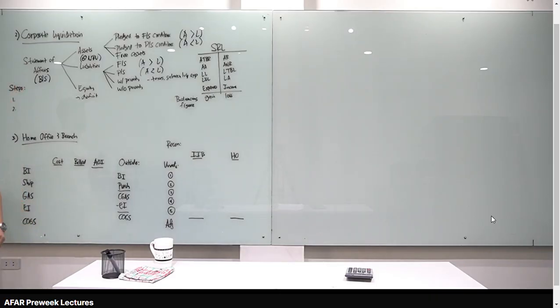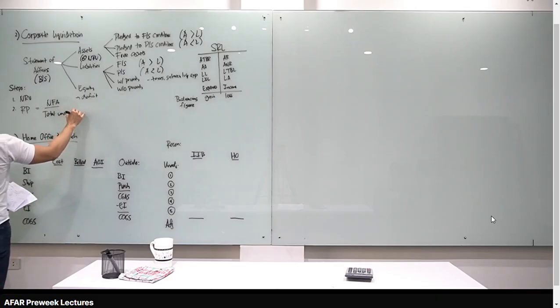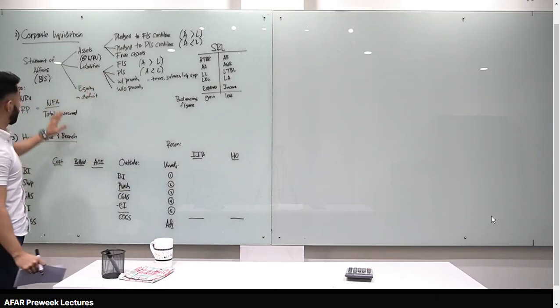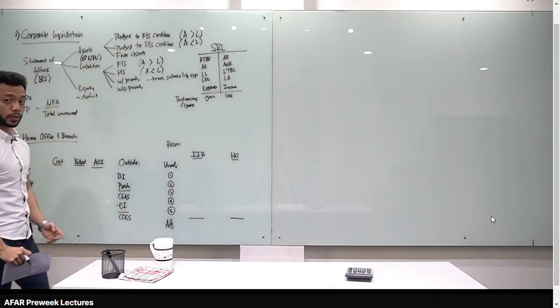And in corporate liquidation, very important yung two steps na ipa-follow natin. Number one is, compute muna natin yung NRV of all the assets. So yun yung basically cash na ipambabayad natin sa liabilities natin. And step number two is, we compute for the recovery percentage. Yung formula natin dyan, for the recovery percentage, net free assets over total unsecured liabilities. Pag may recovery percentage ka na, we can compute kung how much ibabayad natin to each type of creditor or liabilities.